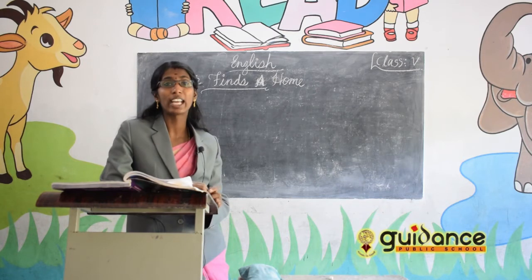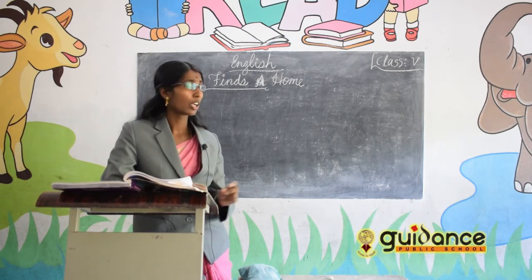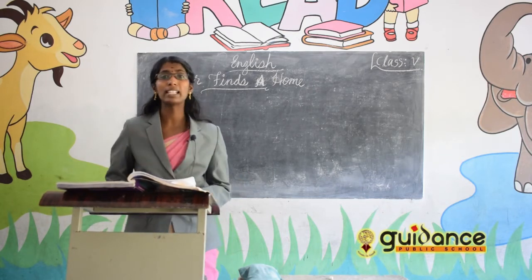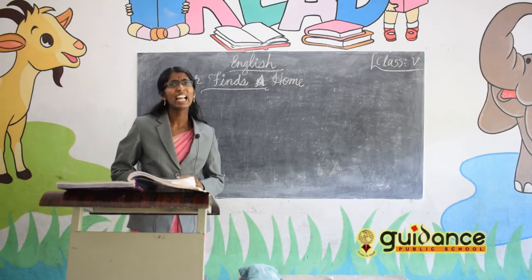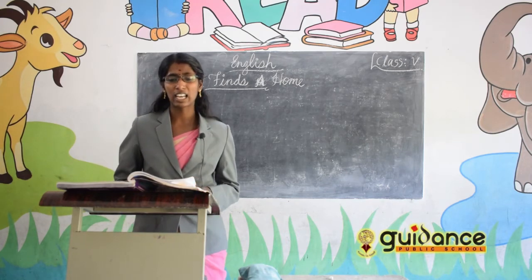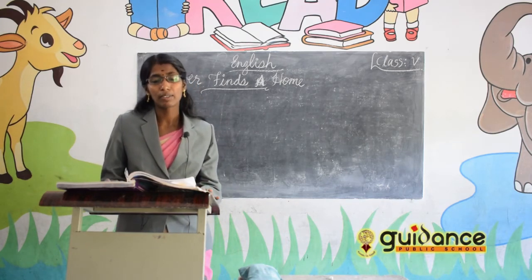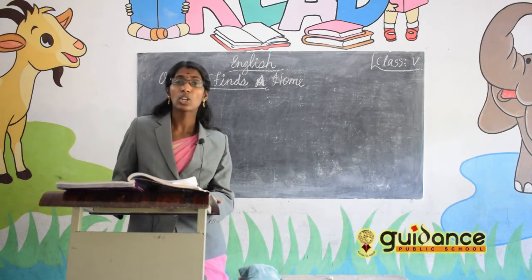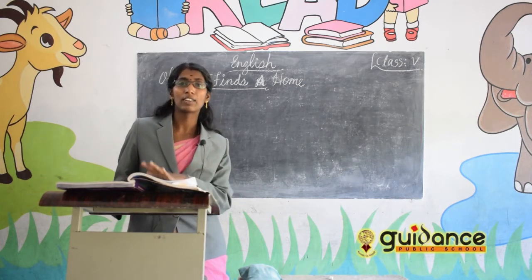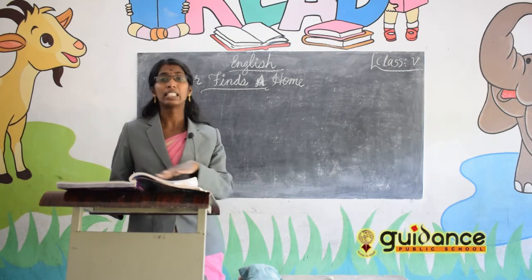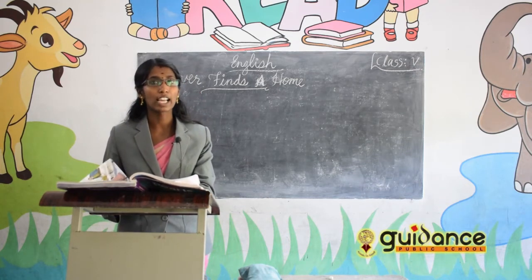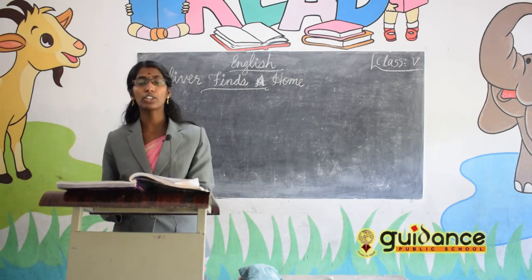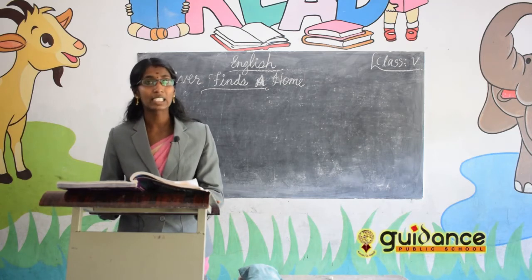Actually, he is not a robber. That night, Oliver told the family members, and they felt sorry for him, so they didn't give Oliver to the police. They decided to keep Oliver in their home, and they took Oliver to their countryside home.